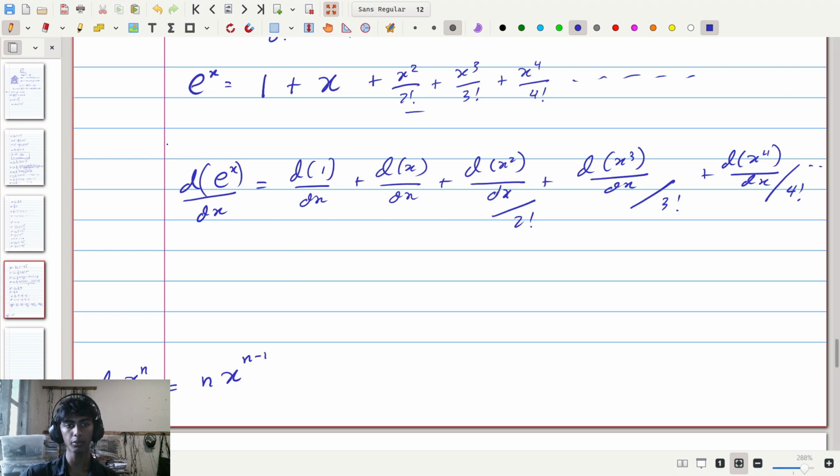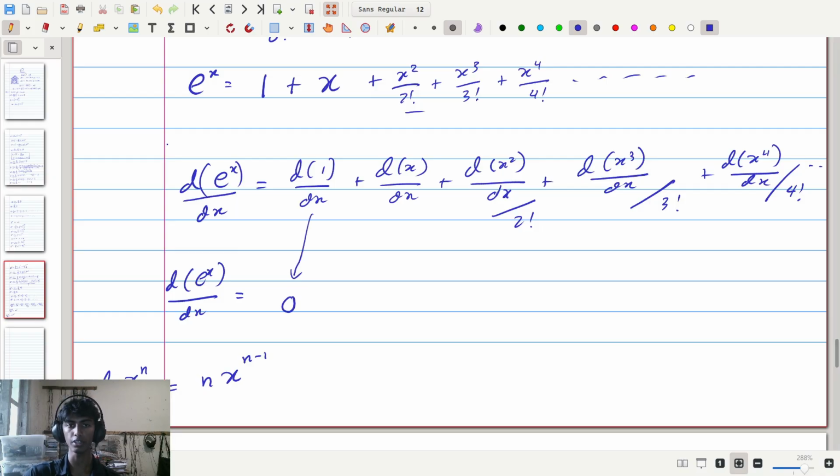The derivative of e to the power of x is equal to, for the first term, 1, which is x to the power of 0 for x not equal to 0, which then becomes 0 times x to the power of negative 1, i.e. 0. So the very first term here gives us 0.